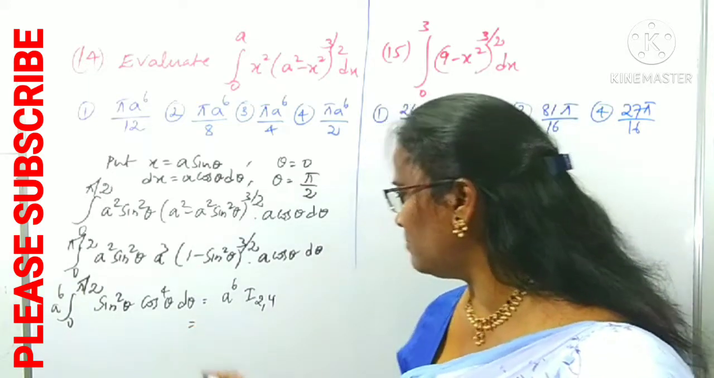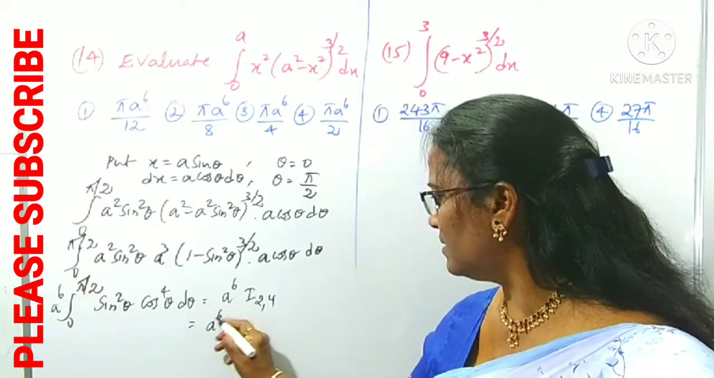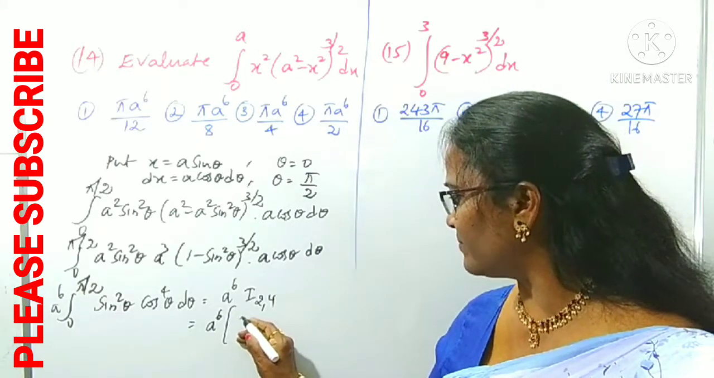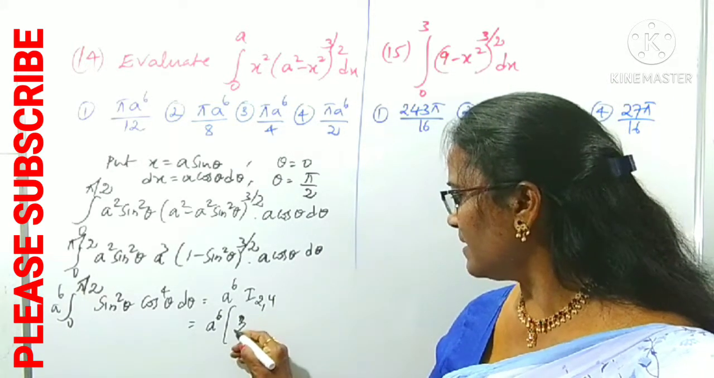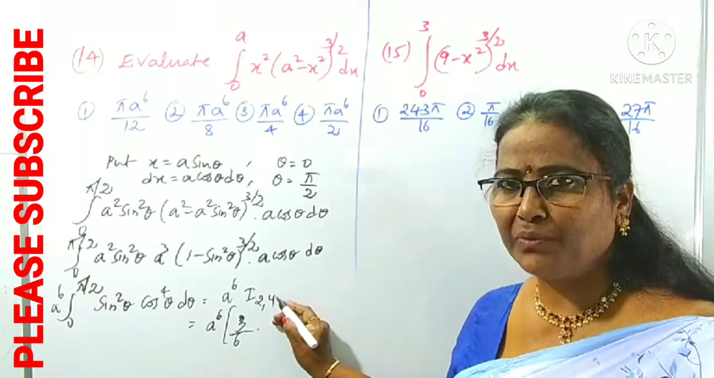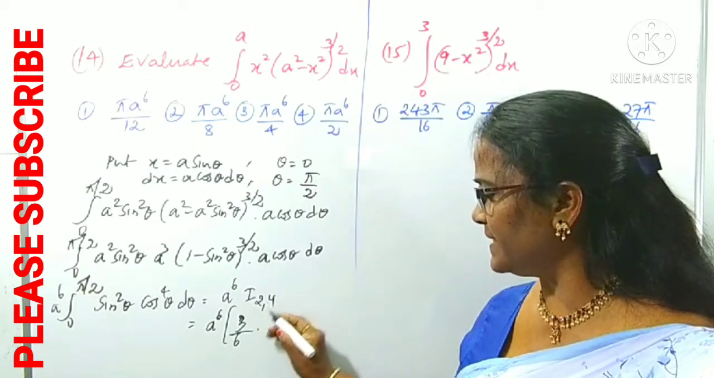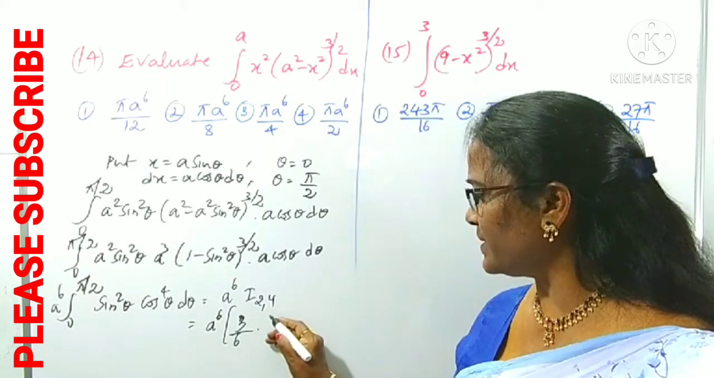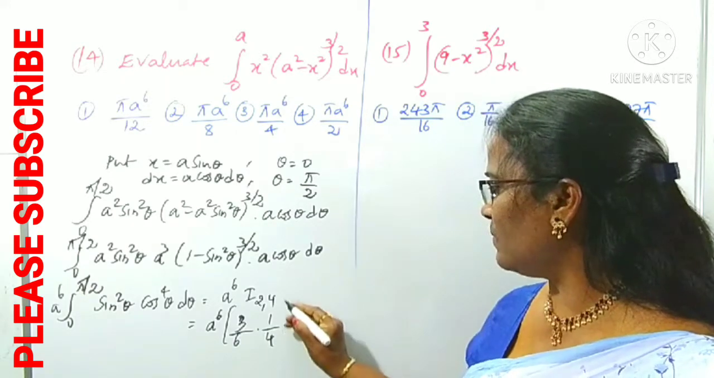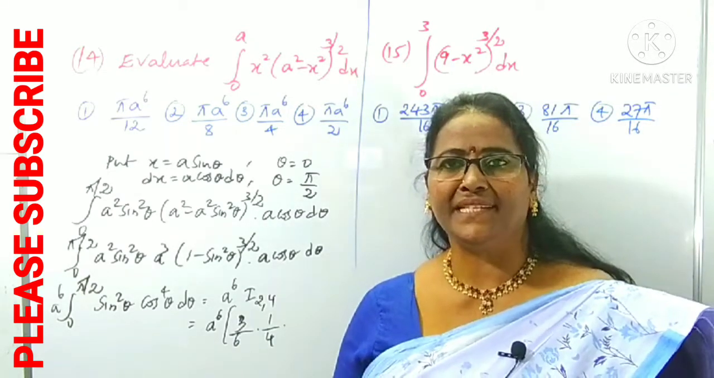Right, what is the I_mn formula? (n minus 1)/(m plus n) times (n minus 2)... Here m plus n is 6, n minus 1 is 4 minus 1, which is 3, so 3 by 6 into (3 minus 2) is 1 by (6 minus 2) is 4, right? Into what is n here? n is 4, an even number.